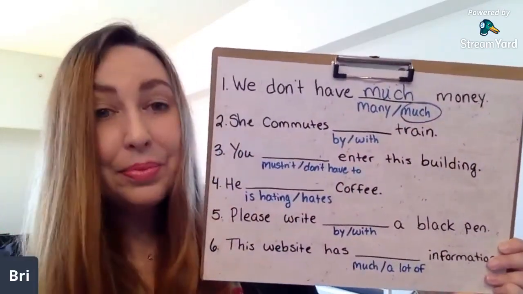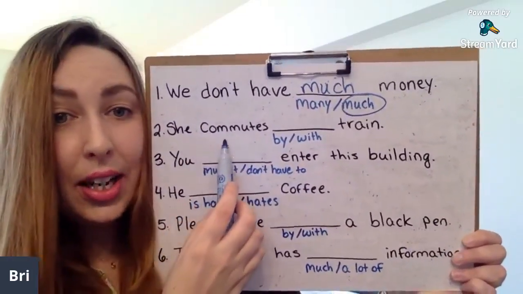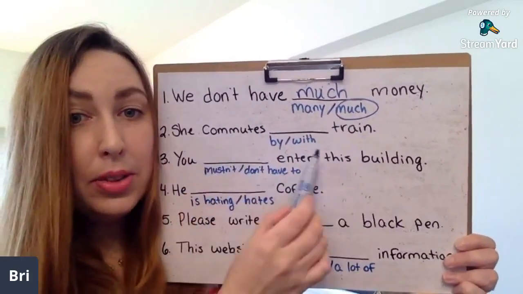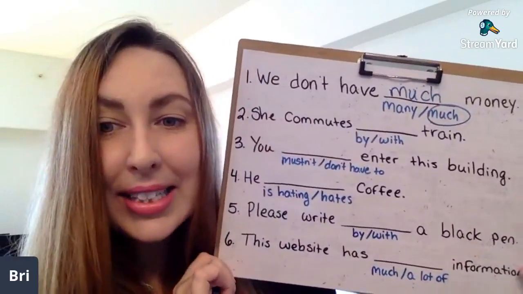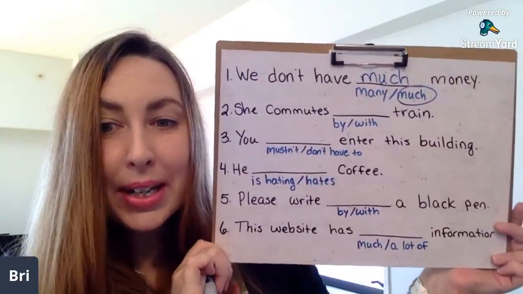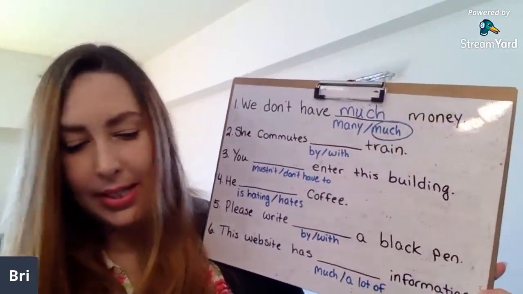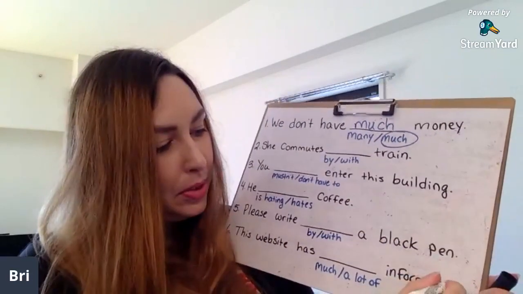Very good. Okay. Number 2, she commutes by train or she commutes with train. Oh, I see some people are saying by, some people are saying with. What do you think number 2 is?